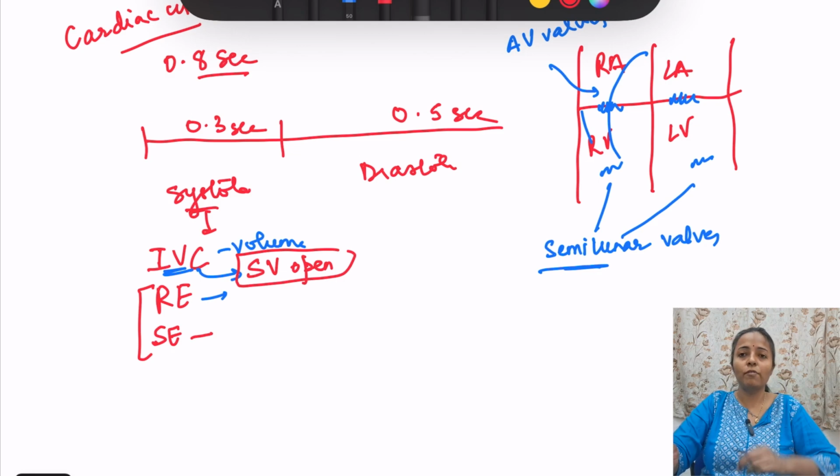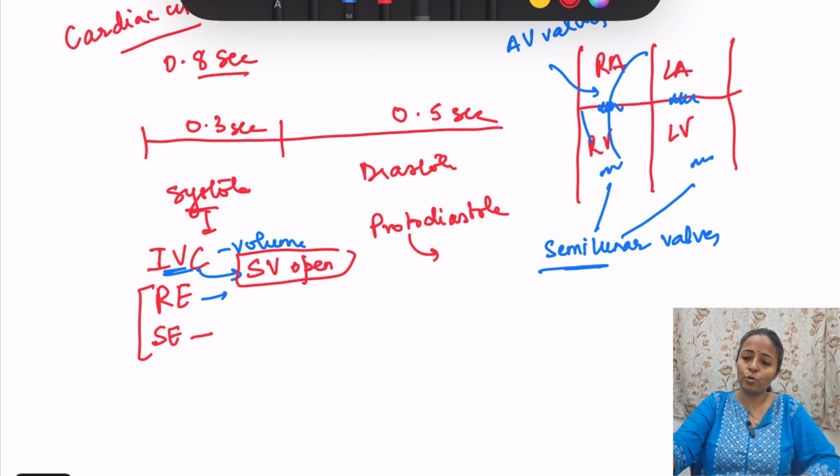Then diastole will start, that is relaxation of the ventricles. The first phase is protodiastole, that means the start of the relaxation. After protodiastole, the semilunar valves which have opened are again going to close. After this the phase isovolumetric relaxation will start.